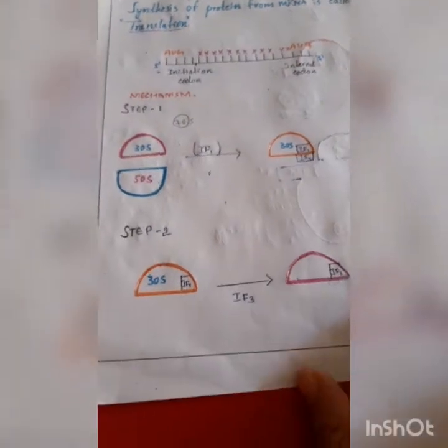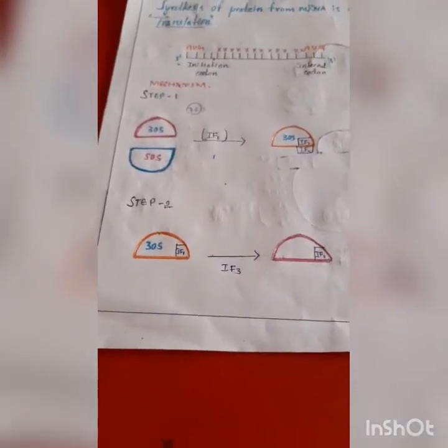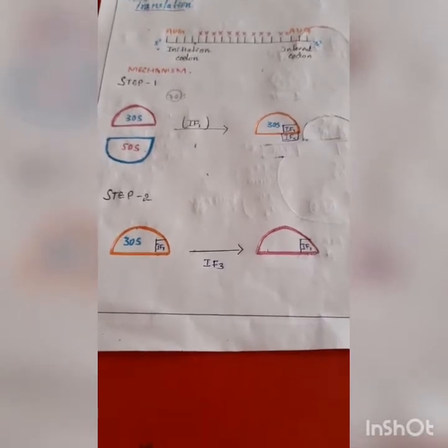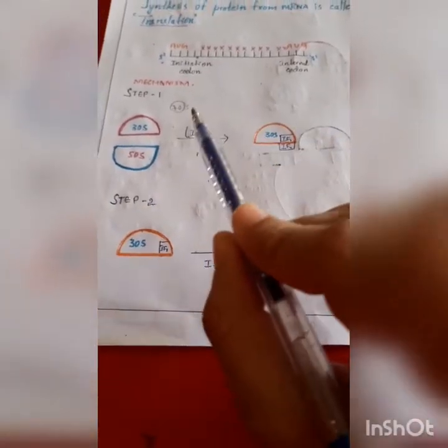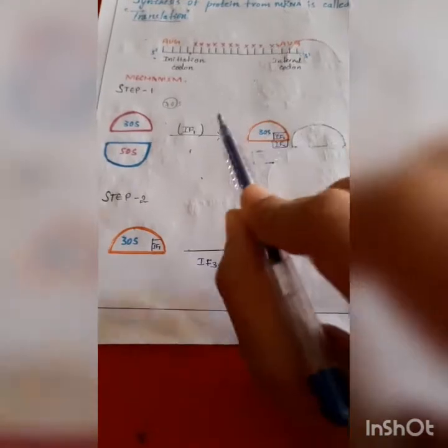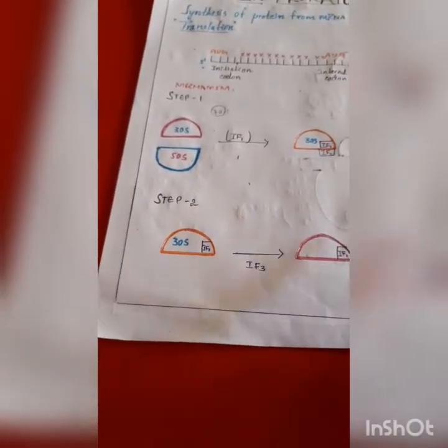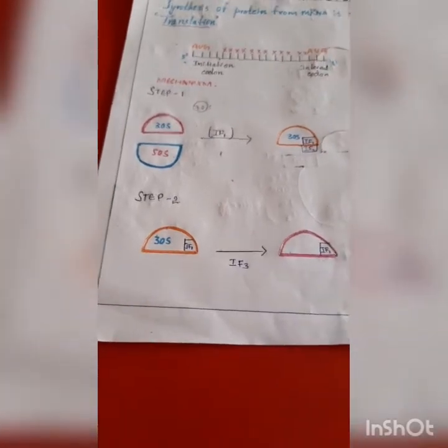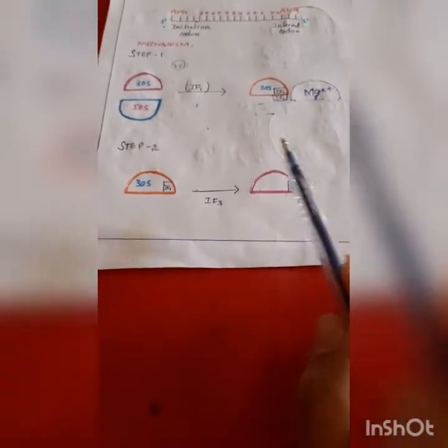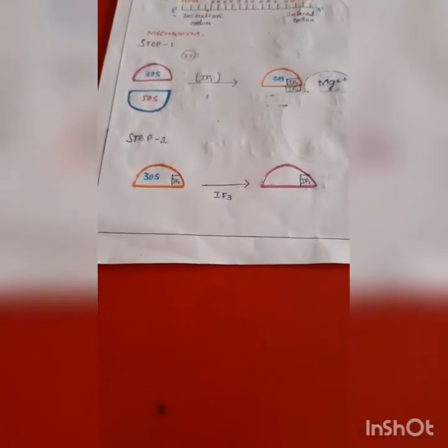Now let's discuss the mechanism. In the first step, the 70S ribosome undergoes dissociation into 30S and 50S subunits. IF1 causes dissociation in the presence of Mg2+. In the second step, IF3 binds to the 30S subunit to prevent reassociation of 30S and 50S in prokaryotes.